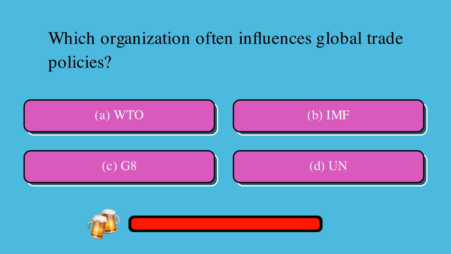Which organization often influences global trade policies? Is it A, WTO, B, IMF, C, G8, or D, UN? The correct answer is WTO.